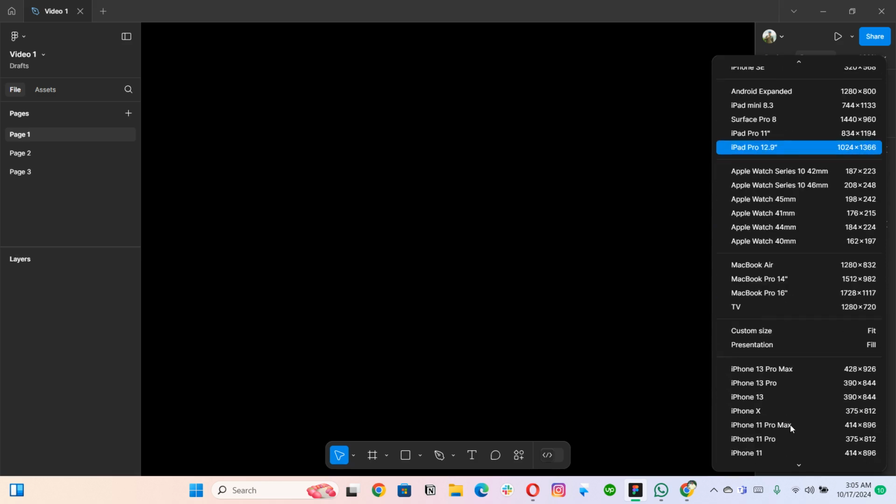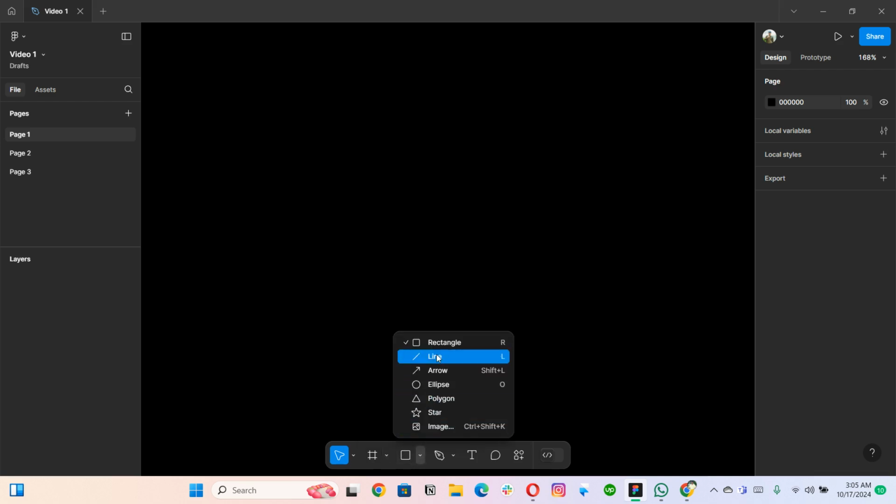Then we have prototype. So when we will be presenting something to someone, then this prototype really helps us. It is basically linking between the screens, linking between the elements, and whatever we will be doing right from here. And then we have two options here as well, right? We will learn about these things later on.